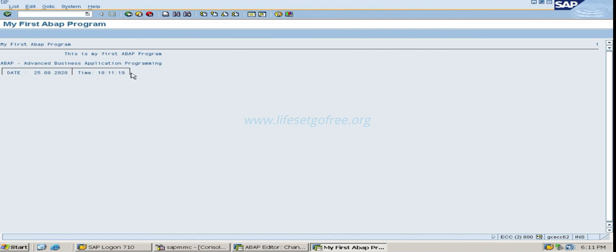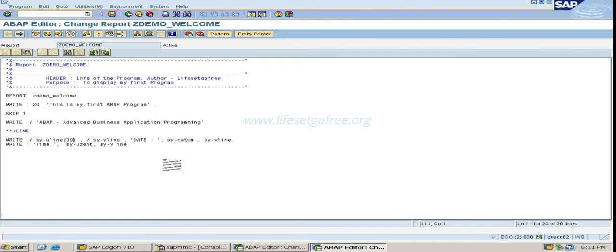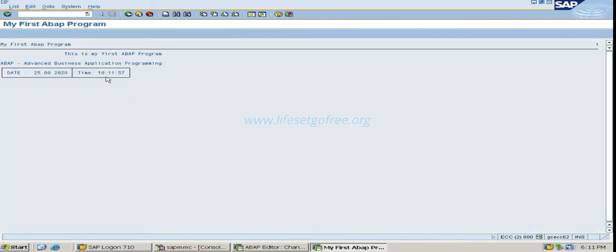What is remaining here, I need to close it with a horizontal line, where after this vertical line I need to go to the next line and then write SY H line. So after this, what I will do, comma, / for the next line, then SY U line, but how much length? With 39 characters. So like this. That's it. Let's activate. See, we got a table like structure. One is for the date and one is for the time.